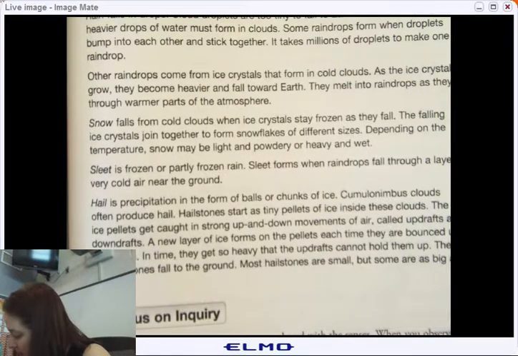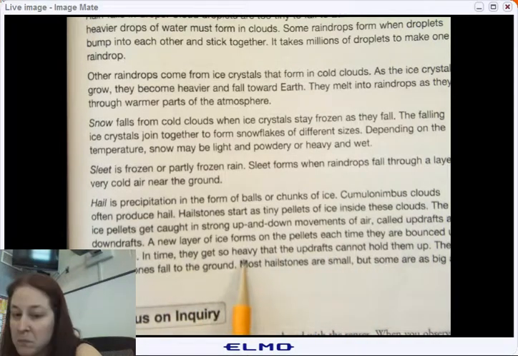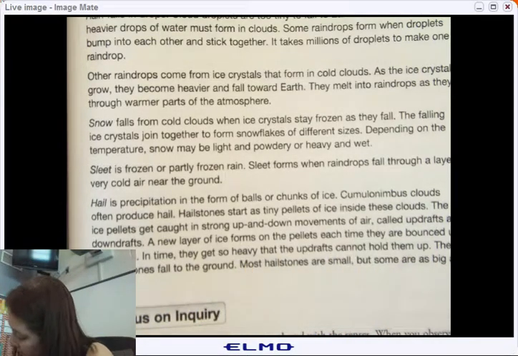The pellets get caught in updrafts and downdrafts, creating new layers of ice each time, causing the pellets to get so blank. What does it cause the pellets to do? Heavy. So heavy that the updrafts cannot hold them.